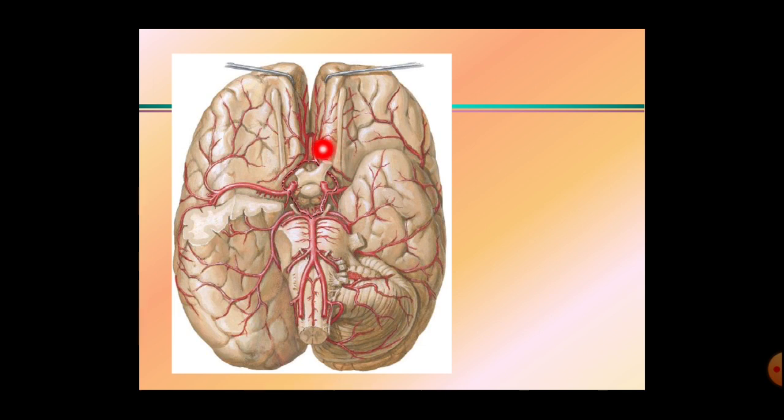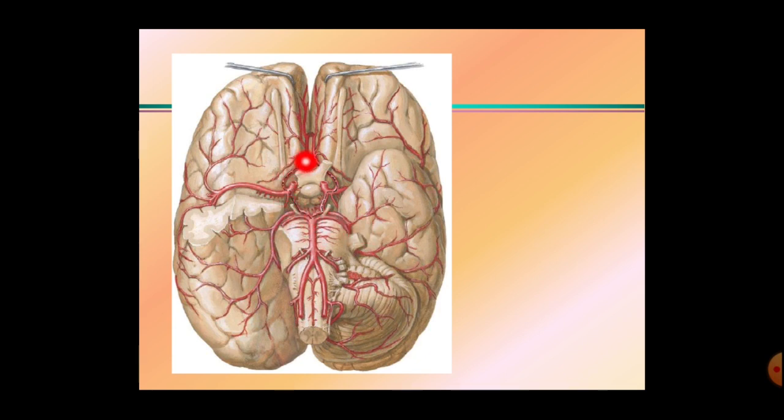The interpeduncular fossa is surrounded by this circular arterial channel called the circulus arteriosus, or commonly the circle of Willis. Here, these are the boundaries of the circle of Willis, and these are giving a number of branches. Here the anterior cerebral arteries are going above, laterally the middle cerebral arteries are there, and posteriorly the basilar artery terminates here into the posterior cerebral arteries.